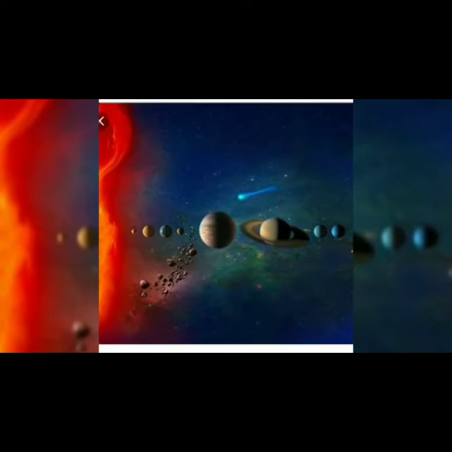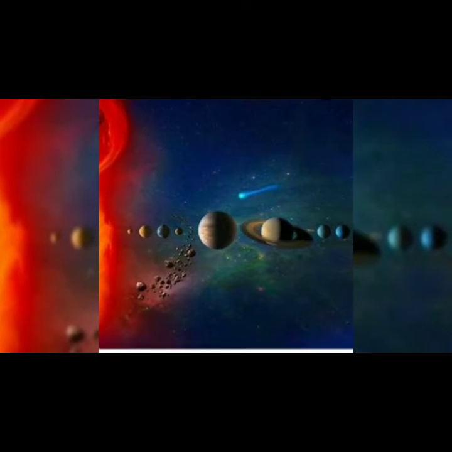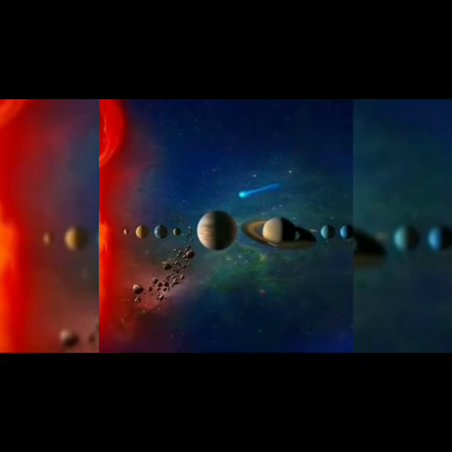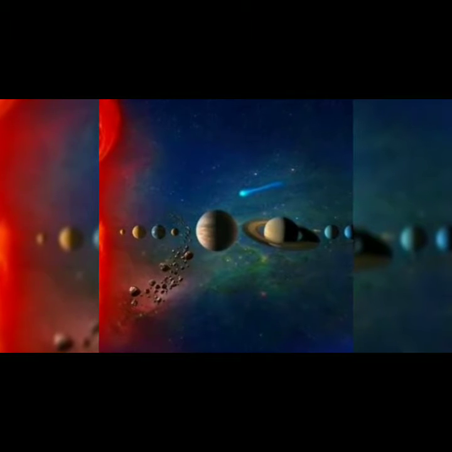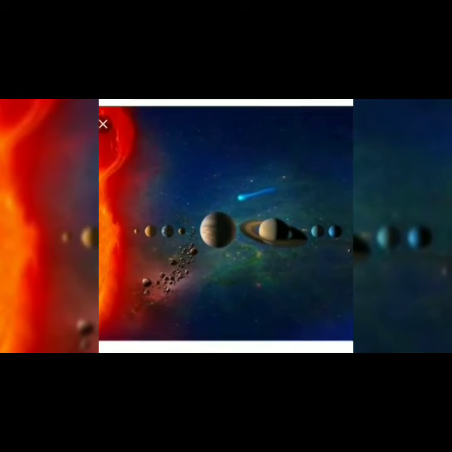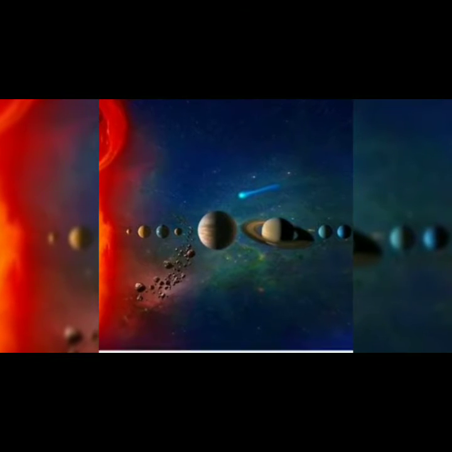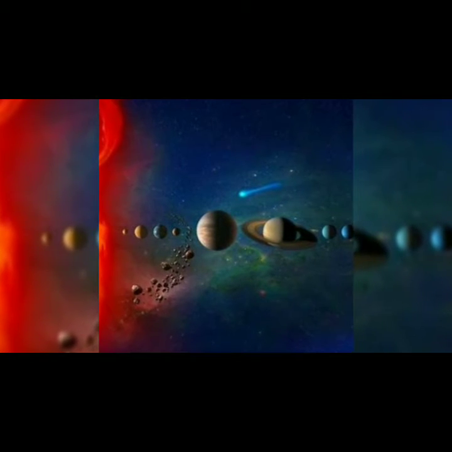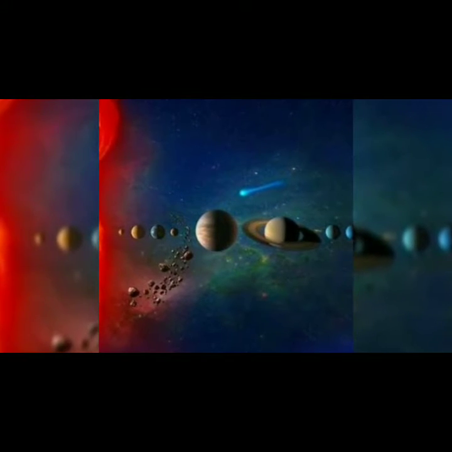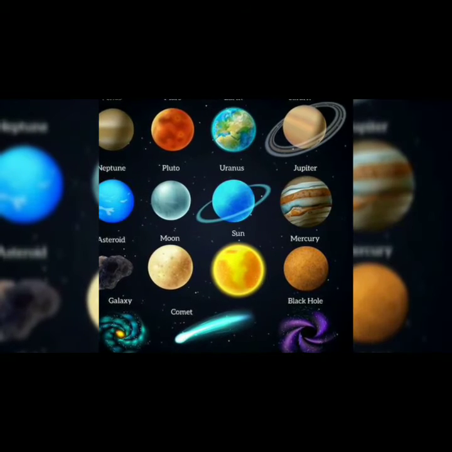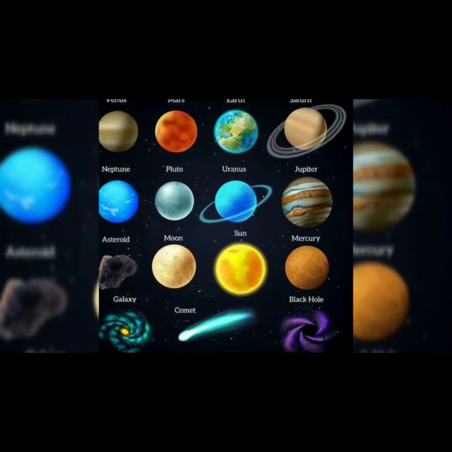Today we will start with proofs of the Earth's shape. The first proof is all celestial bodies are spherical. Here we can see in the picture these are called celestial bodies. Actually sun, moon, all the planets are called celestial bodies. A celestial body is any natural body outside of the earth's surface.